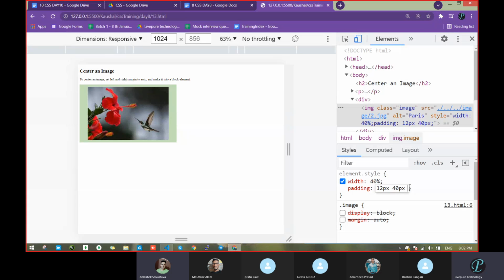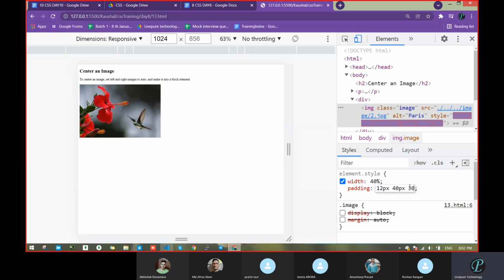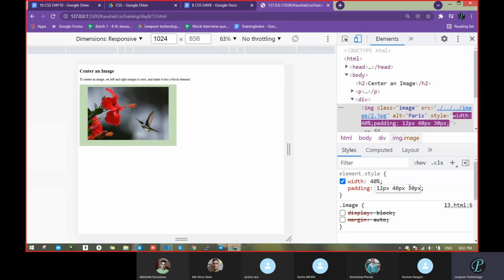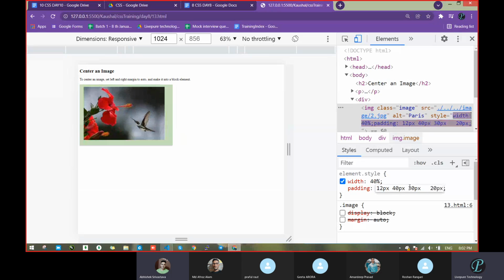See, 12 px here, and after 12 px. See, first go with a 4 value. 30 pixel and then go with a 20 pixel. It takes some value, but what do we want? We want only 3 side values. Otherwise the total value applies for all directions, but we do not want this one. We want it only on which side? Left side. Left side means this 12 pixel becomes top. Correct? Remove this, put 0 pixel.